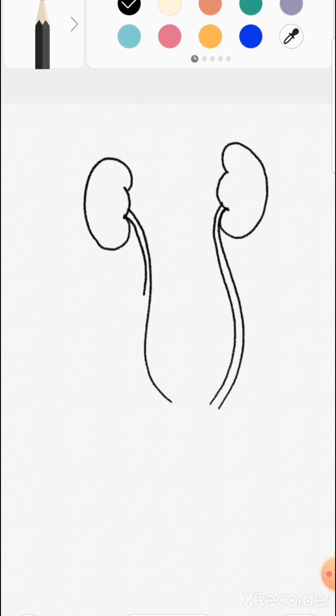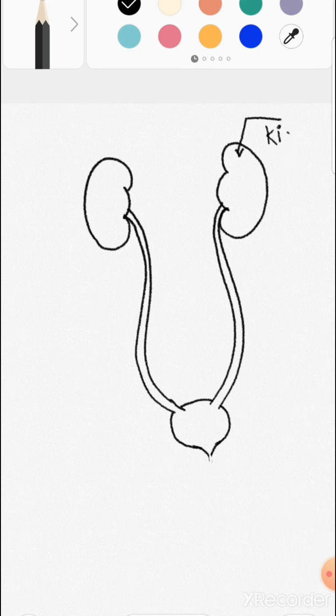This is the ureter, and it opens into a bag like organ known as the urinary bladder. There is a small opening at the end, called the urethra. So these are the organs we have just seen in the human excretory system.